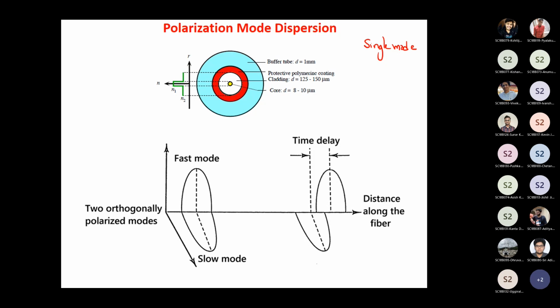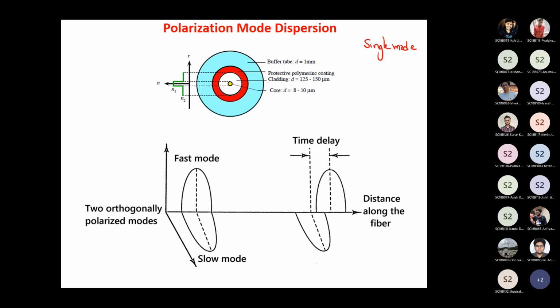So you know what polarization mode dispersion is? You know what birefringence is? You have already studied what birefringence is. You know that in an optical waveguide or a fiber, you have two different modes. You can have two mutually perpendicular modes, for example, the TE mode and the TM mode. You know what birefringence is, right?